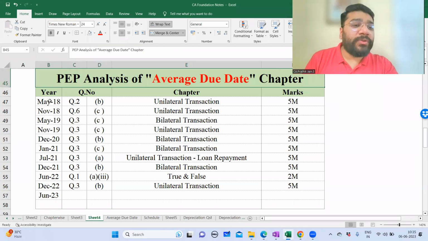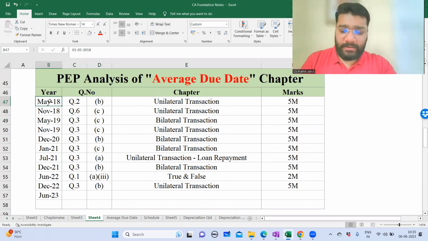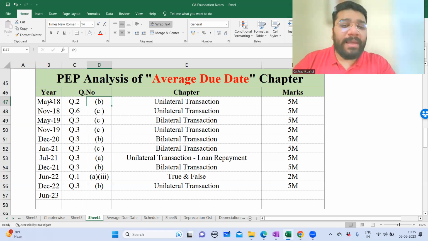So, guys, May 2018, question 2B, they've asked it for 5 marks. It's a unilateral transaction related question. So what is a unilateral transaction? What is a bilateral transaction? All that we'll understand when we do the topic. So you will get a rough idea here, from the examination point of view, of how many times this question has been asked from this particular topic and for what marks.